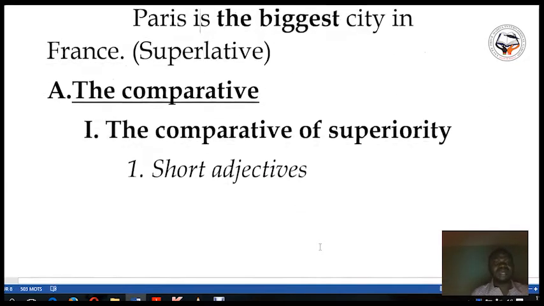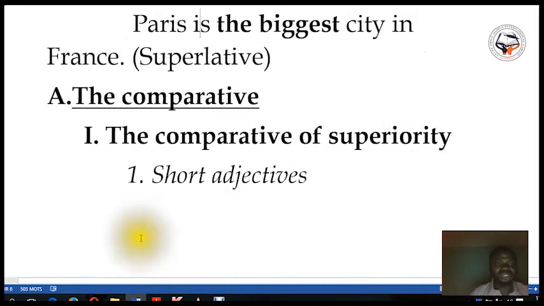In the first part, we are going to see the comparative. In the comparative, we are going to see the comparative of superiority. That is, the first aspect of the comparative is the comparative of superiority. In the comparative of superiority, we are going to see two kinds of adjectives.